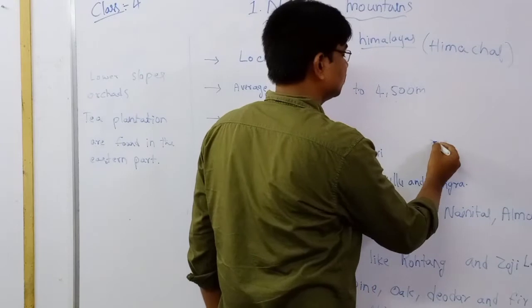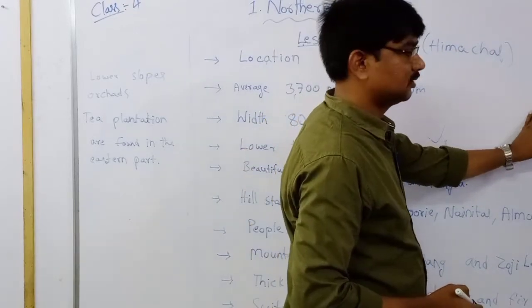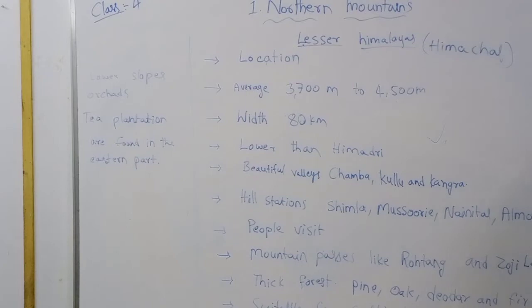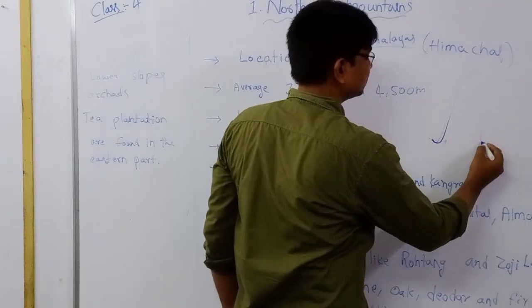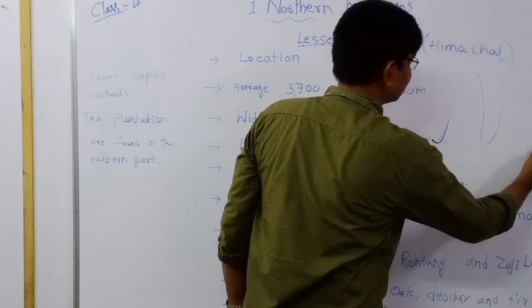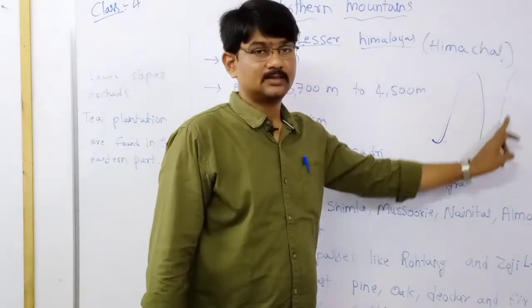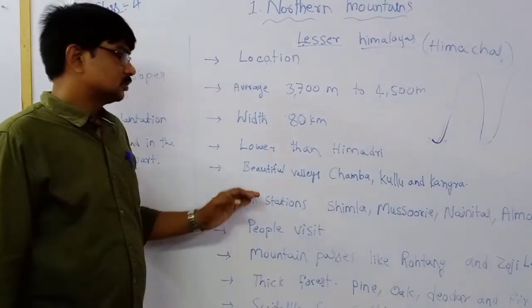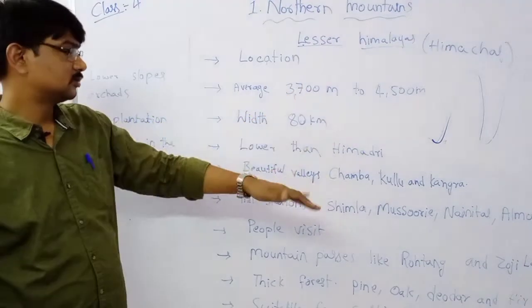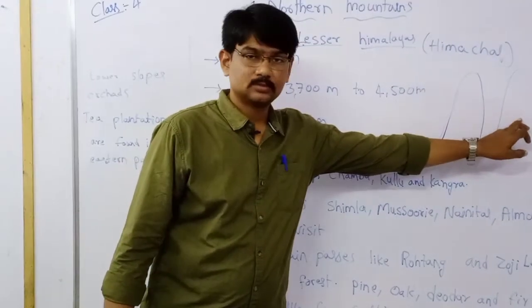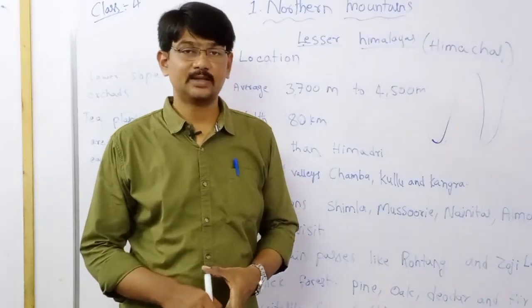For example, if this is a mountain and beside it there is one more mountain, the deepest place between them is called a valley, a V-shape valley. This deepest place is called a valley.